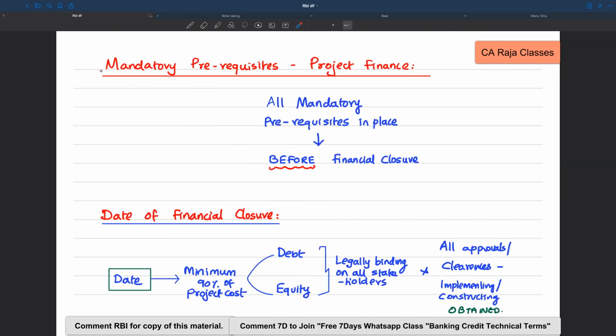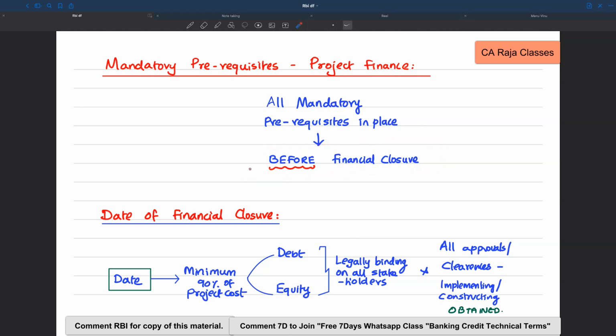Okay, next, the framework also talks about mandatory prerequisites. That is, if a bank is going to finance a project, they have to ensure all mandatory prerequisites are in place before the financial closure. It means they should not just sanction a loan in a hurry and say that all the conditions have to be complied after the loan sanction by giving certain timelines. No. All mandatory prerequisites should be in place before financial closure.